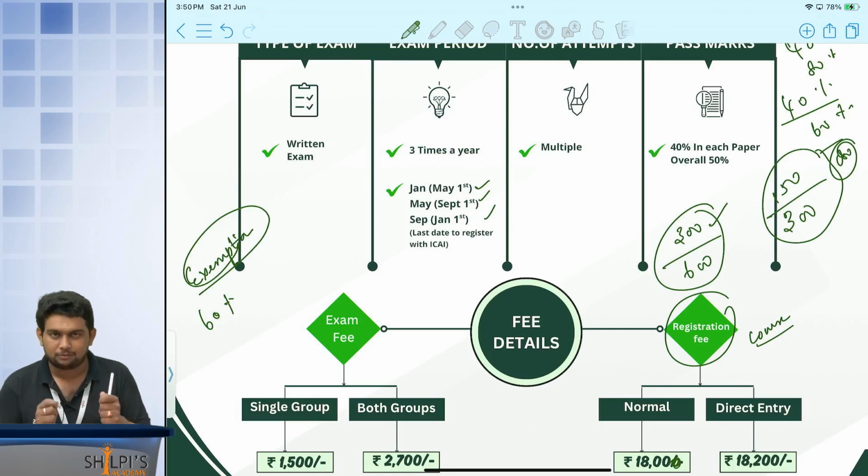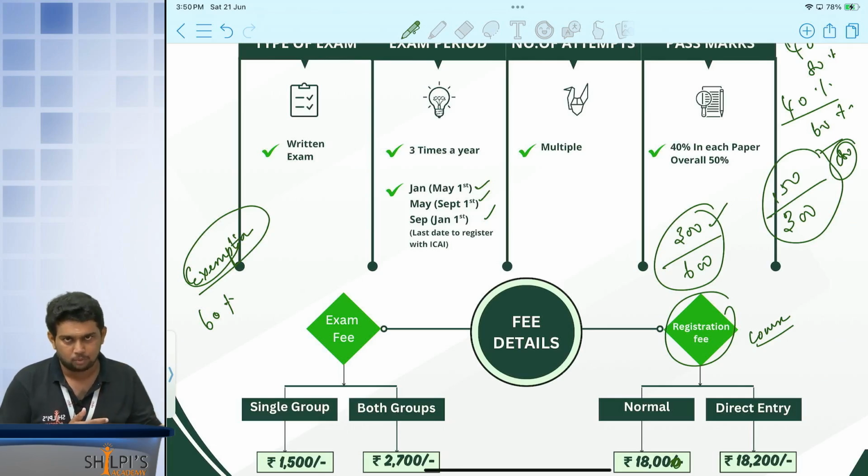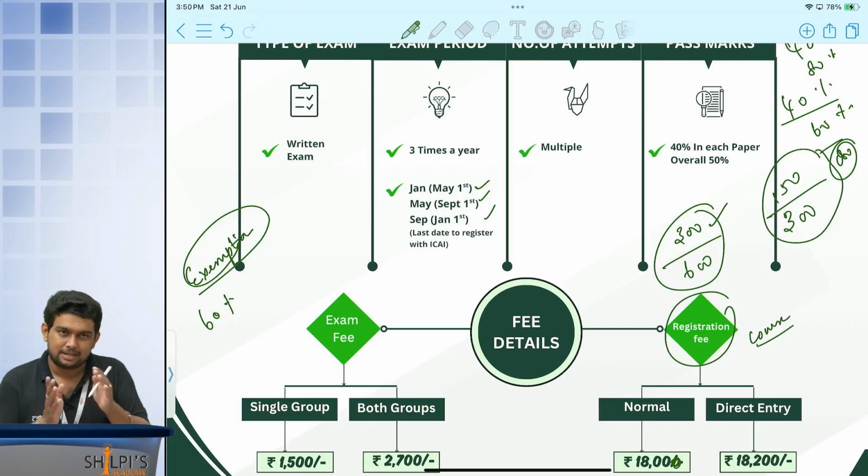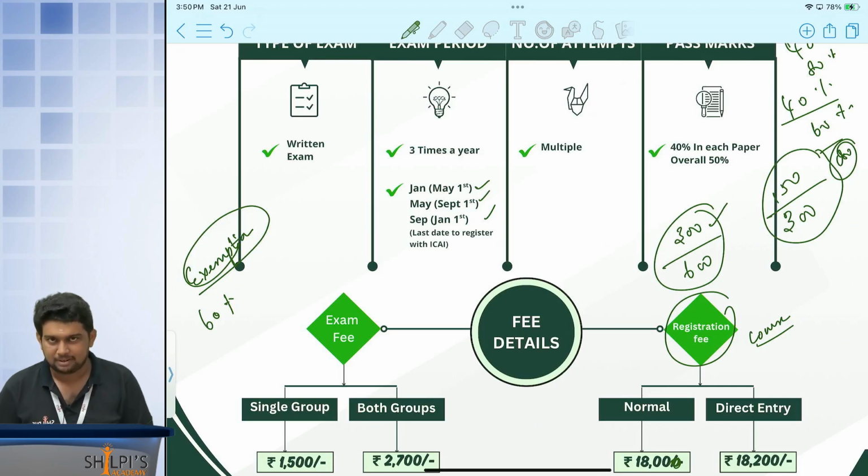In a paper, if you are getting 60 and 60 plus marks, 60 and above, whatever it is. If you are getting 60 marks in that particular paper and in the other 2 papers you have got some 40 and 30, you have not cleared your group, right? One paper you have not cleared because you have got only 30 marks. So for the next exam, the other 2 papers alone can be written, and the paper in which you have got 60 marks need not be written. So that is called the exemption criteria in your intermediate level. Same goes with the final level also. So exemption is always a beautiful thing in your CA course, right? So try to get exemption.